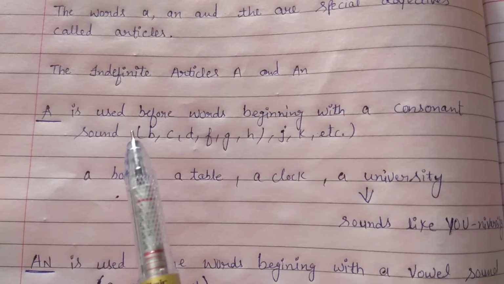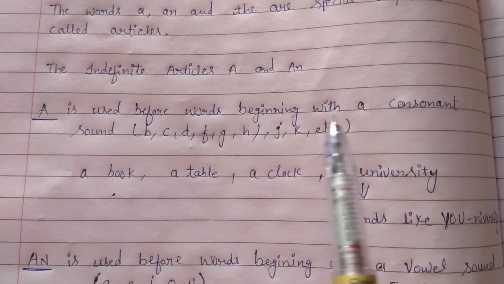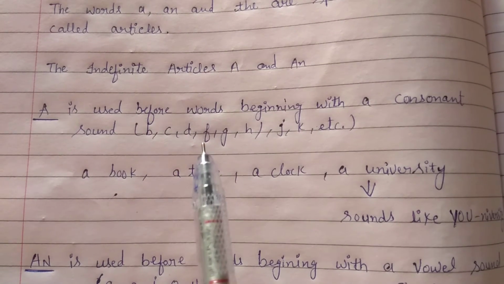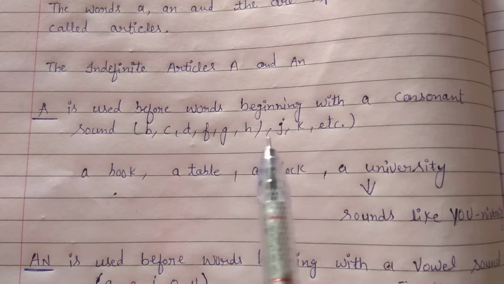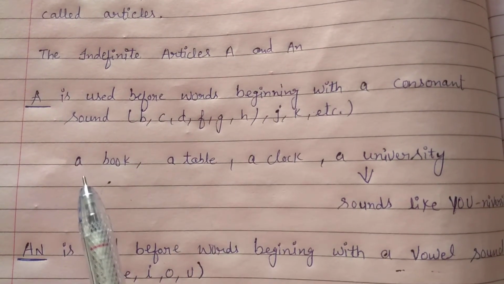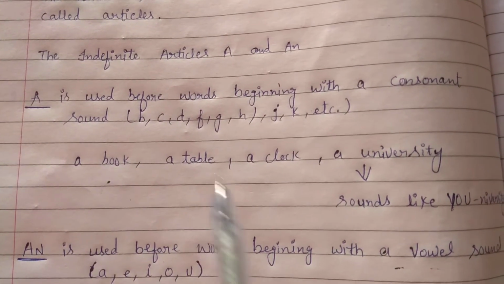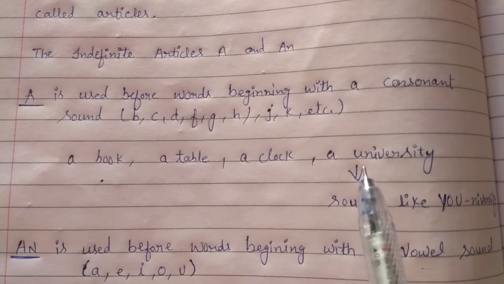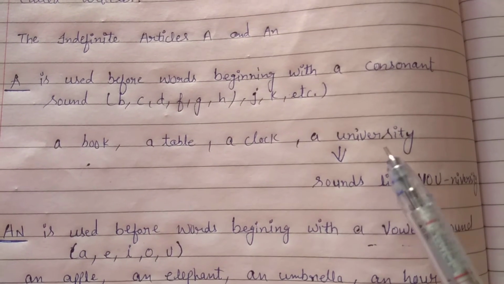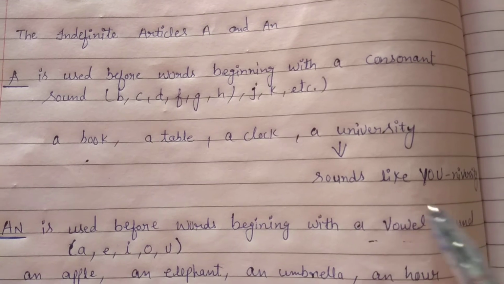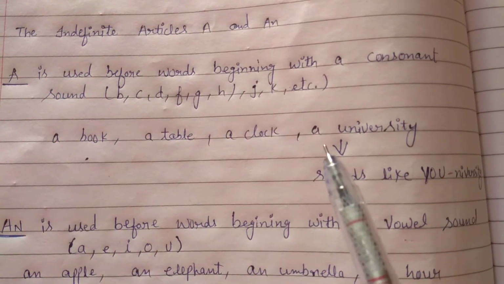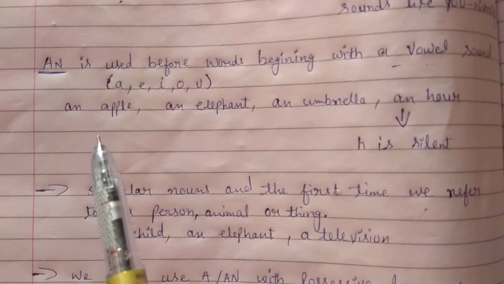A is used before words beginning with a consonant sound: B, C, D, F, G, etc. These letters are consonants. For example, a book, a table, a clock, a university. Now you can check here. In university, the sound is like "yoo", so that's why we have used a here.